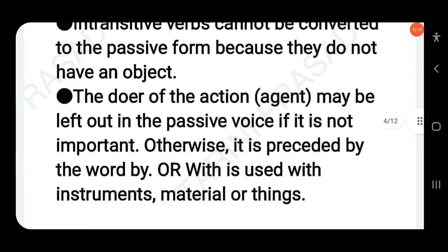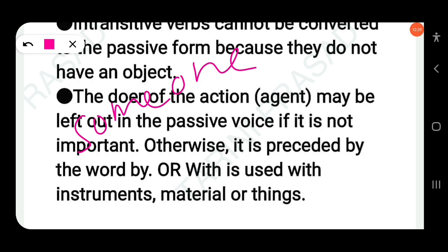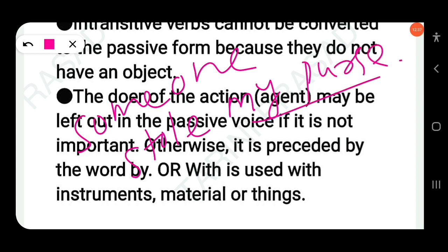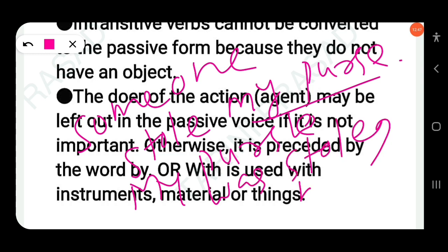The doer of the action may be left out in the passive voice if it is not important. Take an example: someone stole my purse. Here the object is my purse, so you can change it into passive: my purse was stolen. Don't write "by someone" here because it is not important. Someone stole my purse. My purse was stolen.